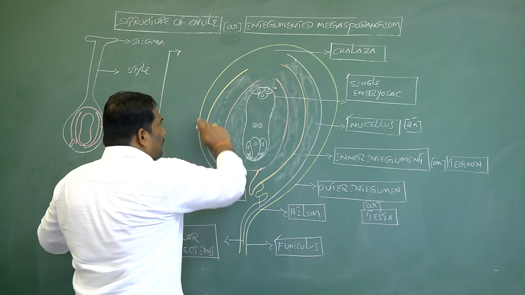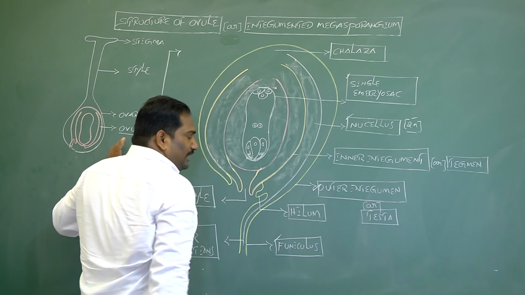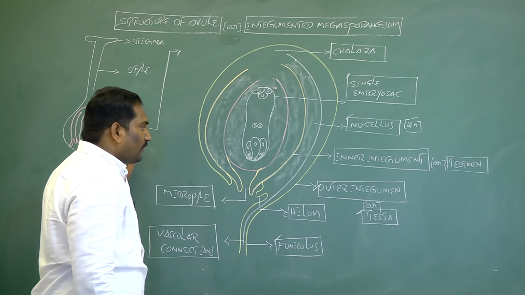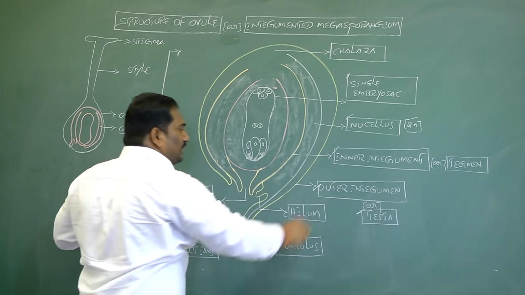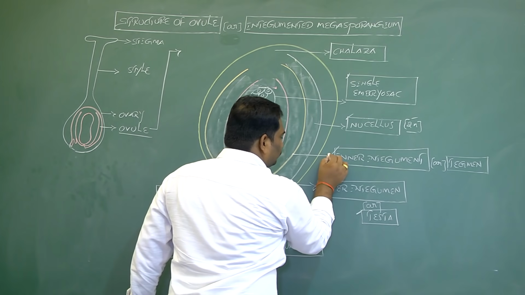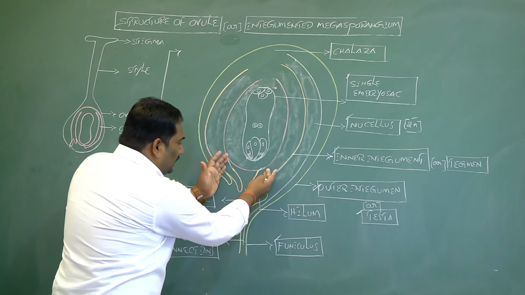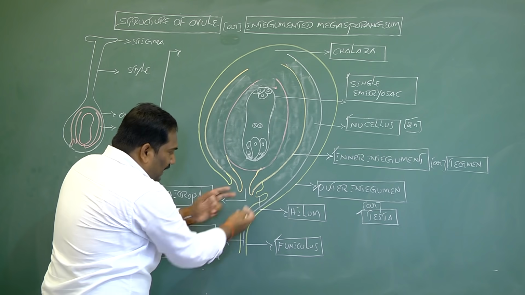The outermost protective coat of the ovule is called the outer integument, also called the testa. The inner protective layer is called the inner integument, also called the tegmen. These integuments leave a narrow space, forming a small pore-like structure.